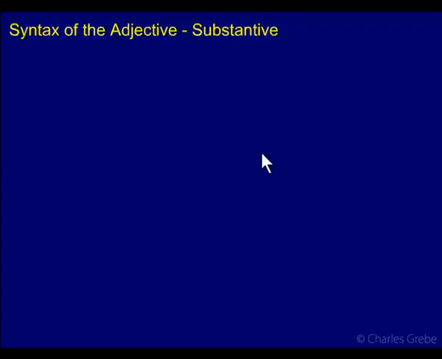A substantive is when anything functions as a noun. It doesn't have to be an adjective. You could have a group of words function as a noun. You could have participles, which we'll come to later, that can function as a noun. In this case, we're looking at the adjective when it functions as a substantive, functions as a noun. So let's look at our rules.